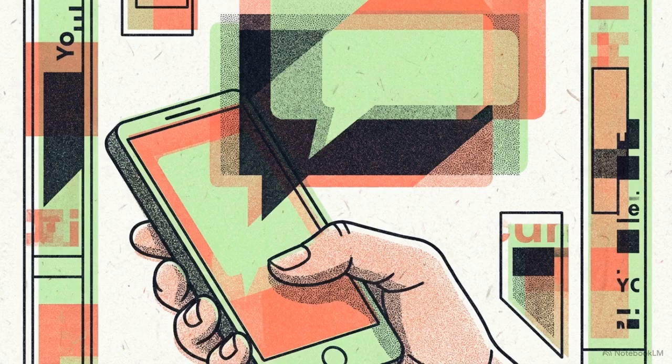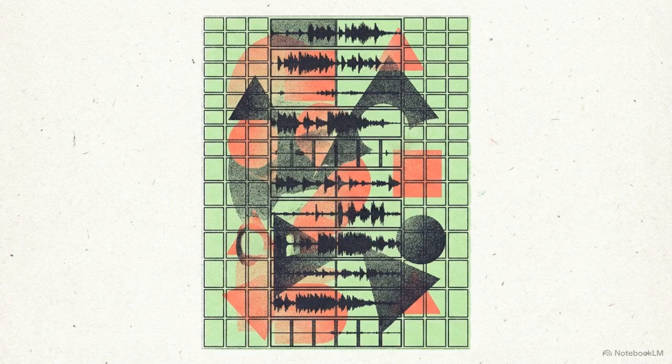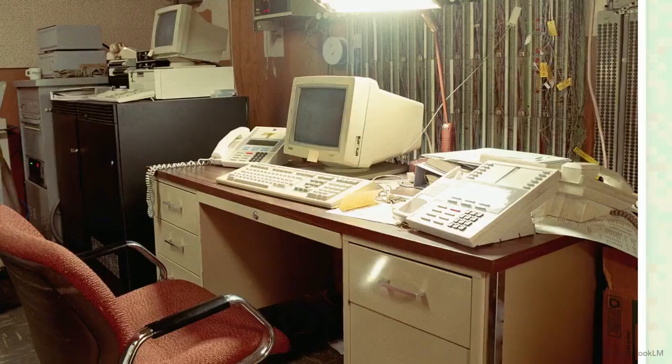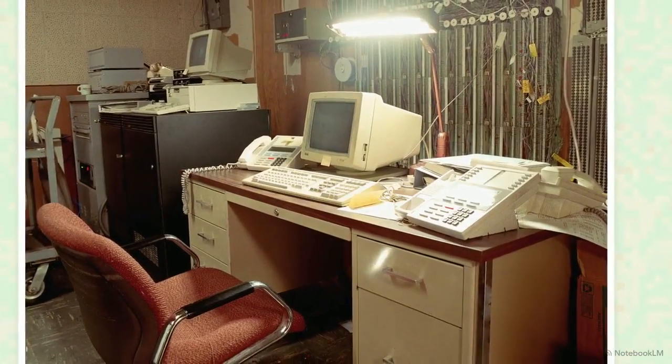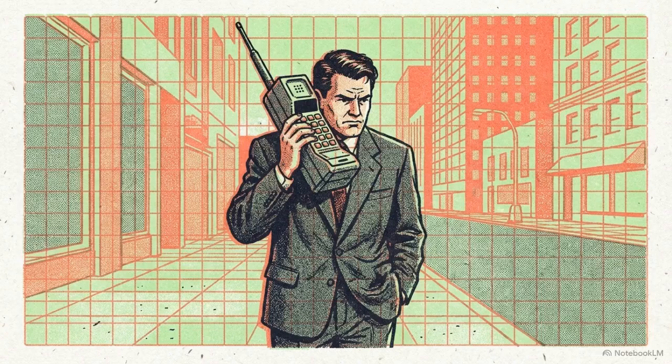Today, we expect our digital communication to be entirely frictionless. We send gigabytes of high-definition video, endless voice notes, and seamless group chats. But 30 years ago, the internet was a place you actively dialed into through a wire in your wall. Mobile communication out in the real world was slow, rare, and heavily metered.